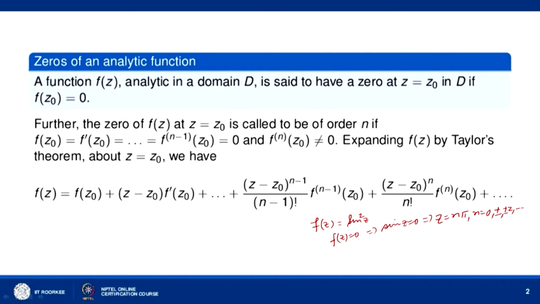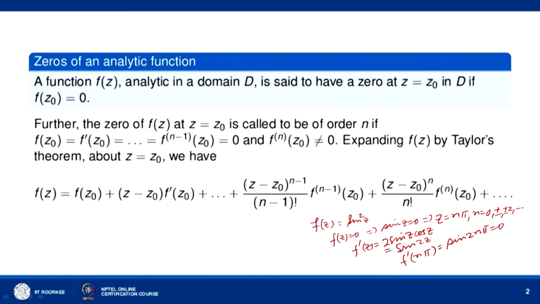So at z equal to n pi, f(z) has zeros. Now let us find f prime(z). f prime(z) is 2 sin z into cos z, which is equal to sin 2z. So again at z equal to n pi, f prime(n pi) is equal to sin 2 n pi, so this is equal to 0.